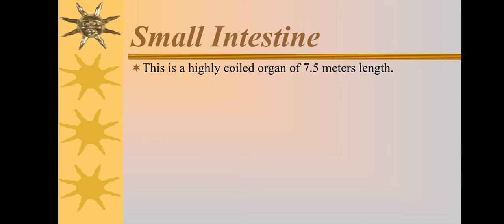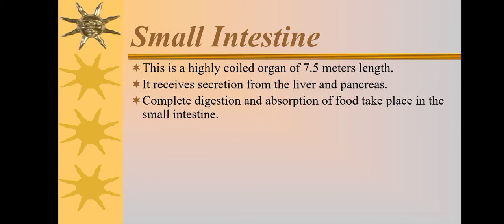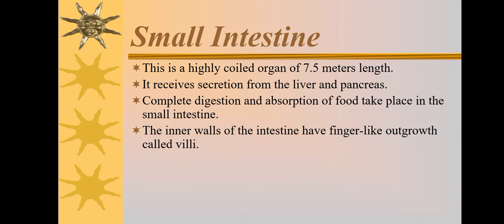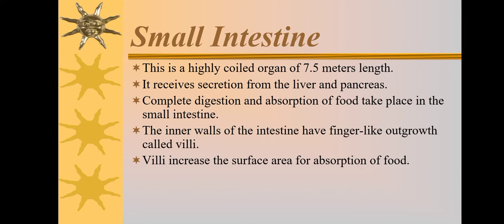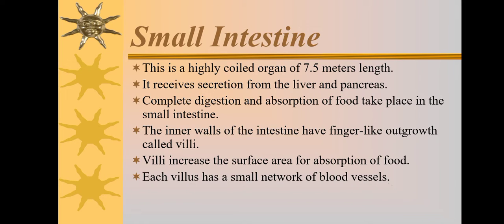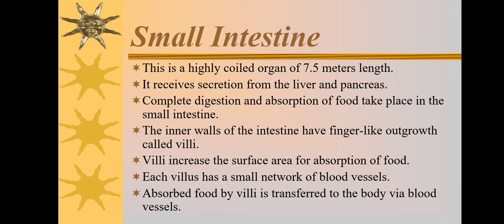Small intestine. This is a highly coiled organ of 7.5 meters length. It receives secretions from the liver and pancreas. Complete digestion and absorption of food takes place in the small intestine. The inner wall of the intestine has finger-like outgrowths called villi. Villi increase the surface area for absorption of food. Each villus has a small network of blood vessels. Food absorbed by villi is transferred to the body via blood vessels.